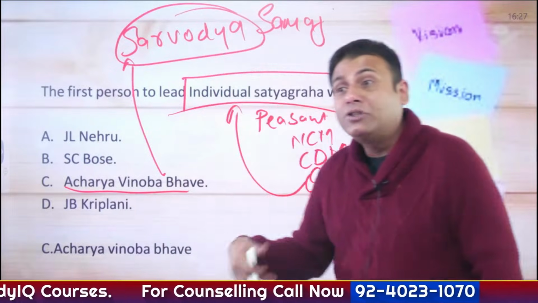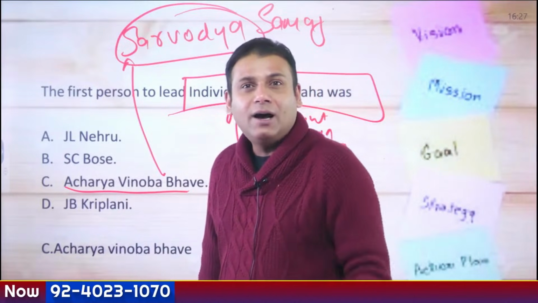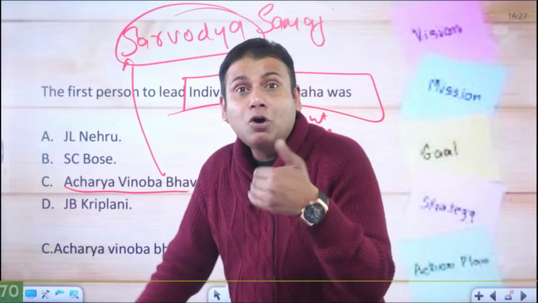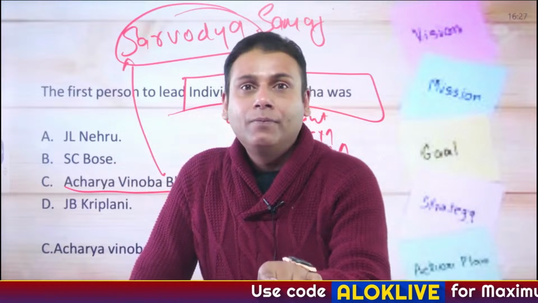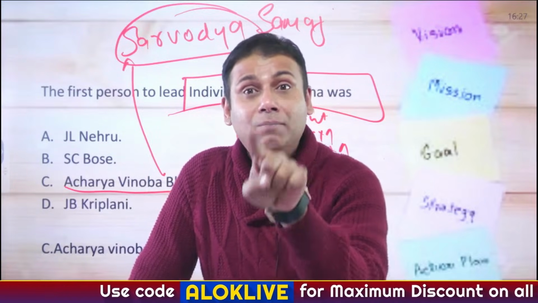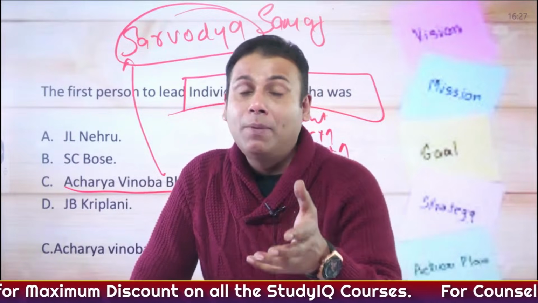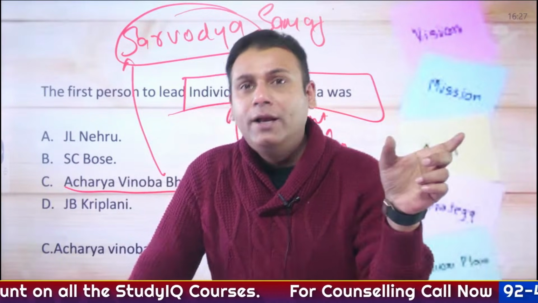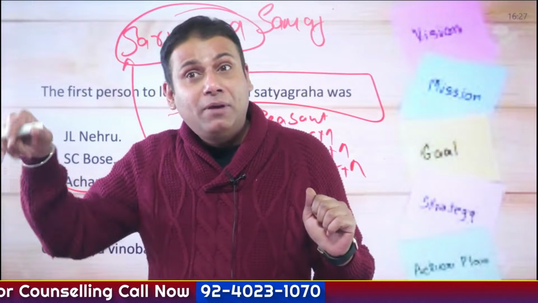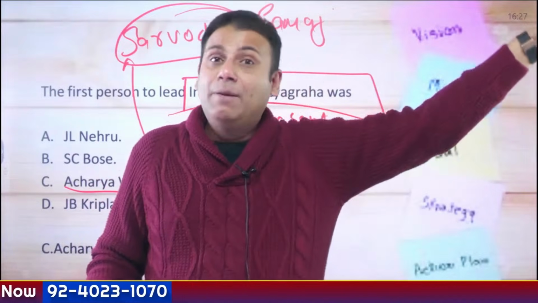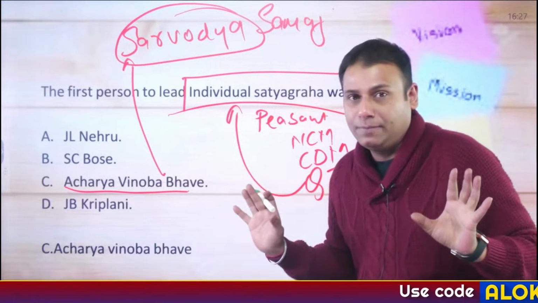In fact, the term Sarvodaya was coined by M.K. Gandhi. One more thing, M.K. Gandhi started Harijan Sevak Sangh. A question can crop up in the examination: who coined the term Harijan? It was not M.K. Gandhi. It was coined by a Gujarati Bhakti saint, Narsingh Mehta. So these kind of questions can crop up. Newspapers, New India and Young India: people will get confused. Young India was a newspaper of M.K. Gandhi and New India was a newspaper of Annie Besant. Such confusing questions can crop up in the examination.